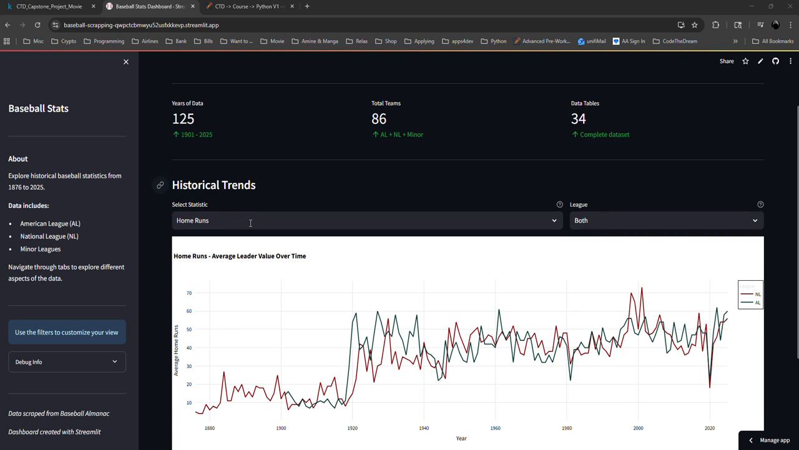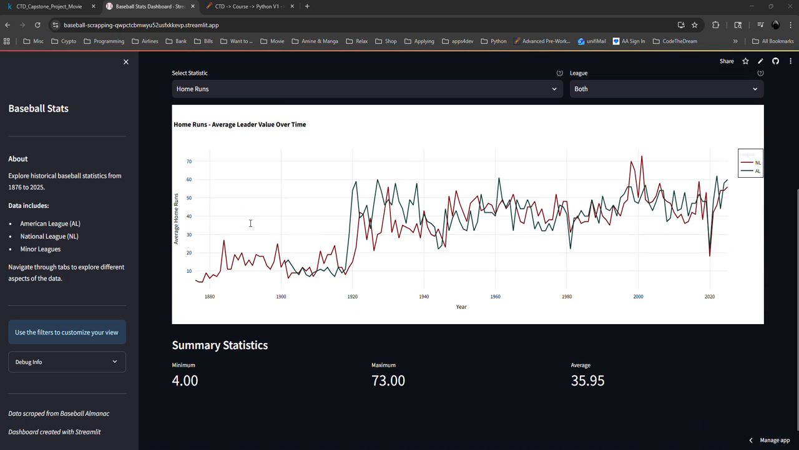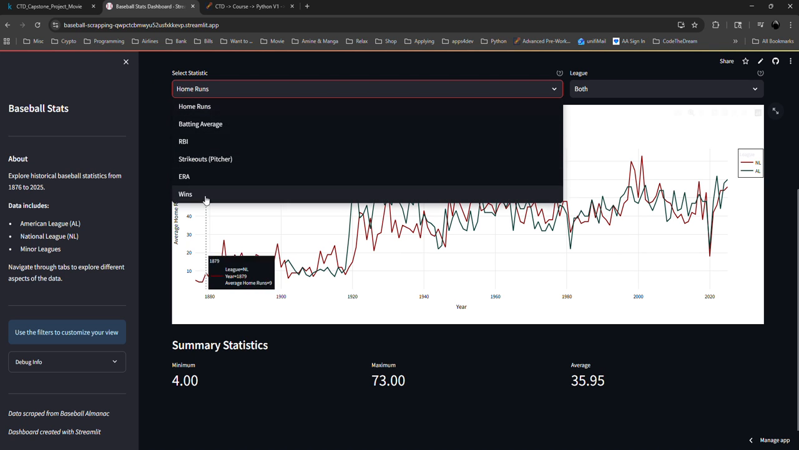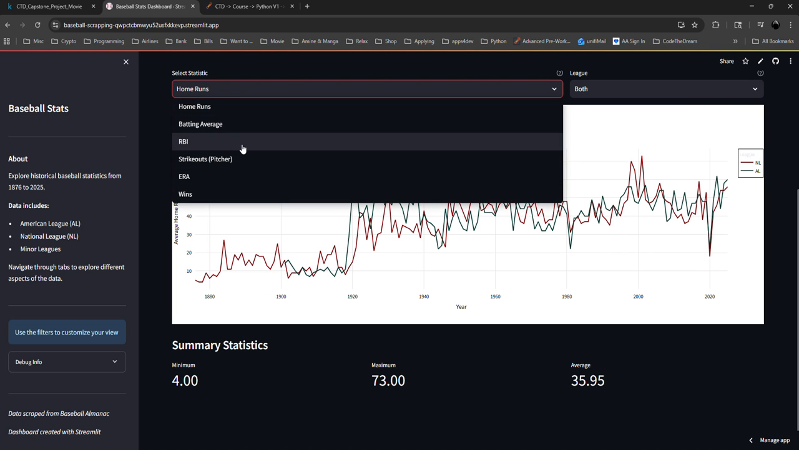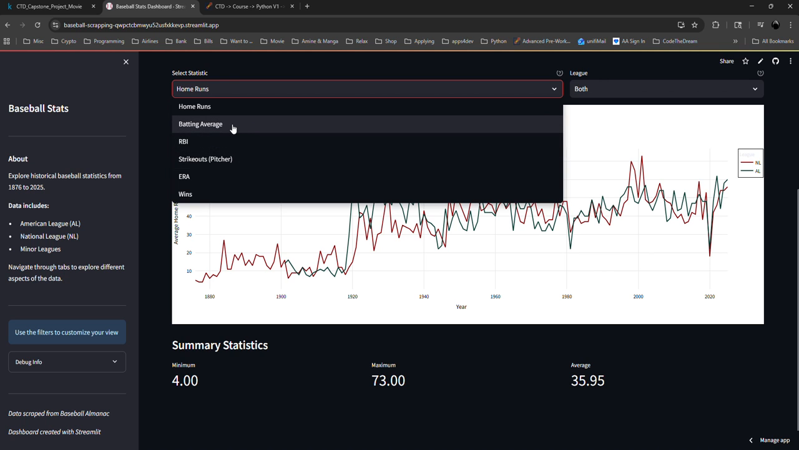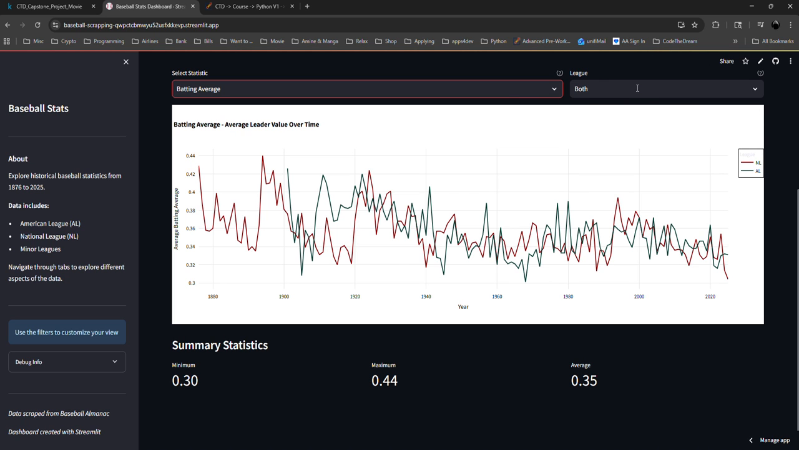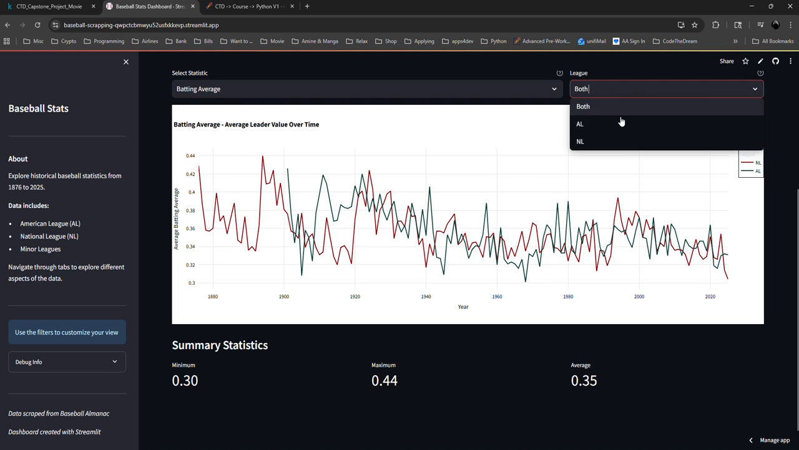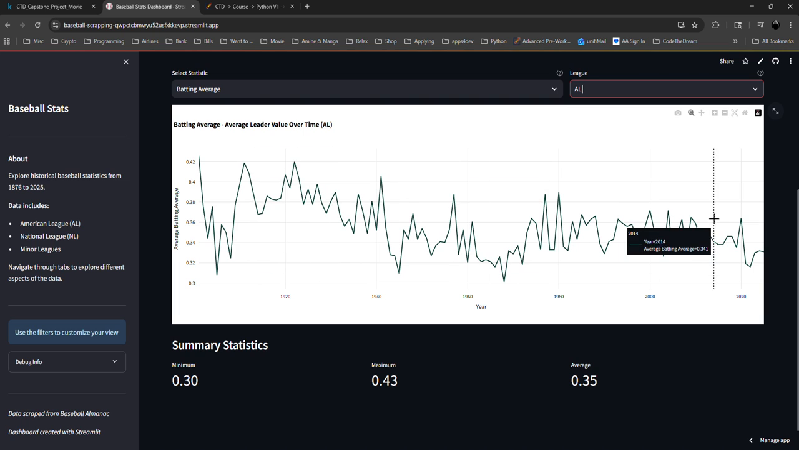Is a total of 125 years. As we can see here, we can show the statistics that we want to see. Let's say the batting average on both leagues. We can see here all the legend. We can choose here just American League, and we show here the summary: the minimum is